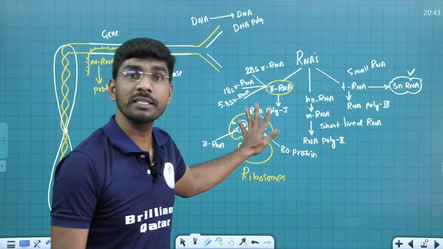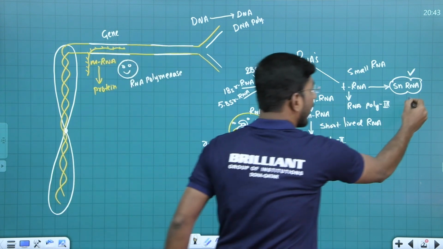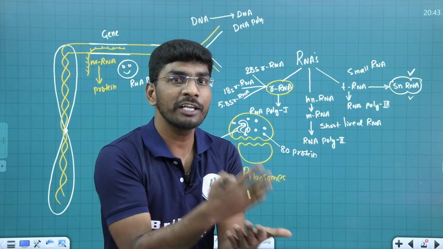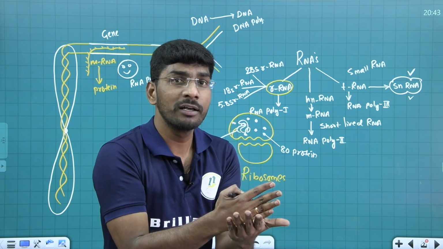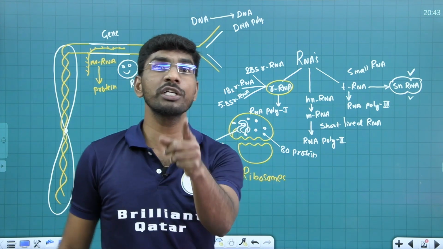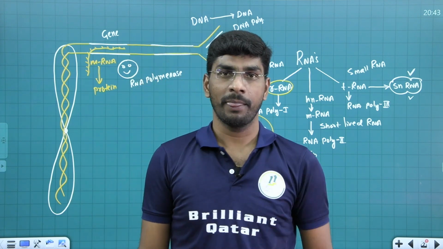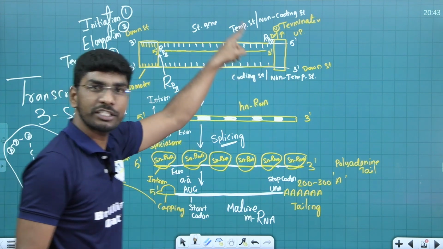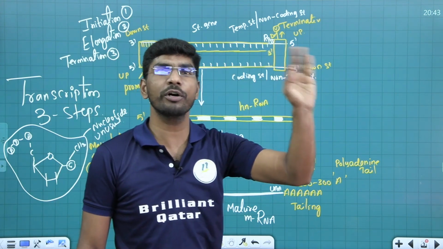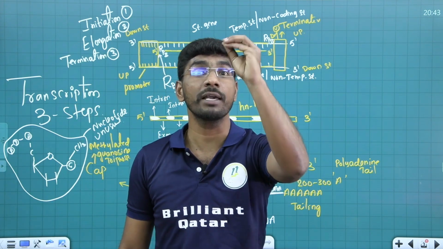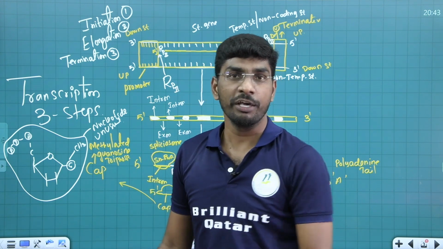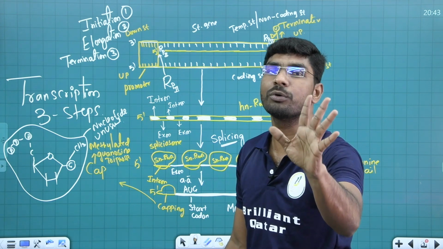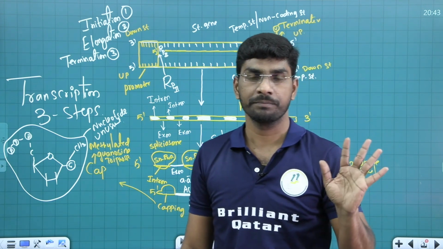So even here also, this snRNA also works like an enzyme to cut, to chop what? Can you guess? To chop what? Intron. Because intron is what? Non-coding part. So look at here, this entire process is called what, tell me? Translation process. Most important topic, a lot of hidden MCQs are here. If you understand the entire theory, this concept, whatever MCQ question comes, you will answer, I am sure.